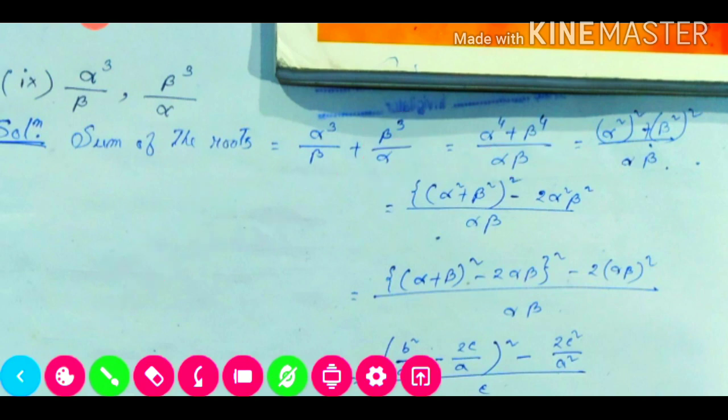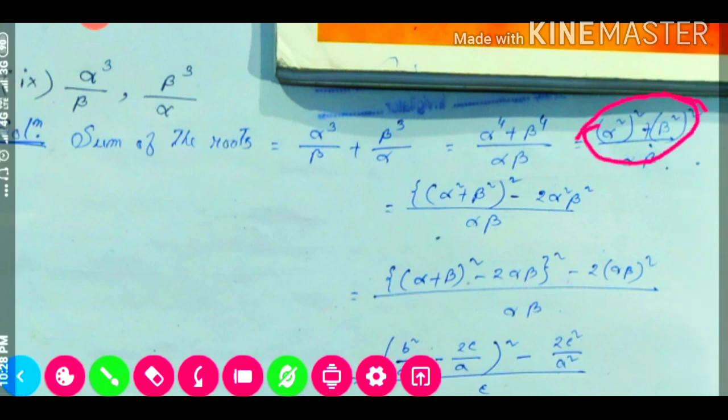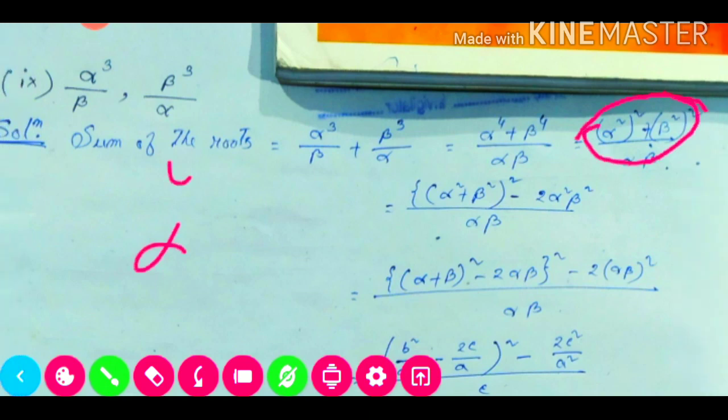Now this portion is similar to what we did before. So this one will be alpha 4, and we are able to write this as alpha square whole square.